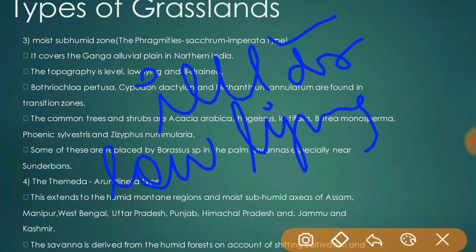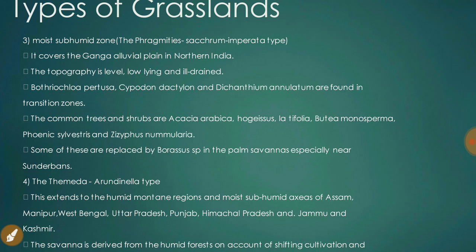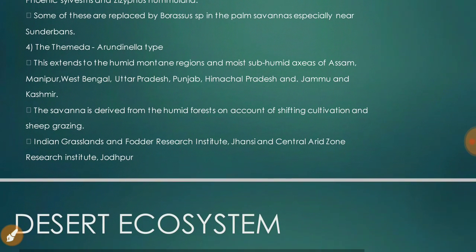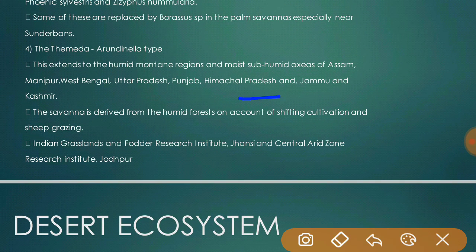The fourth one is the humid montane region. This extends to moist subhumid areas of Assam, Manipur, West Bengal, Uttar Pradesh, Punjab, Himachal Pradesh, and Jammu and Kashmir. And savanna is derived from the humid forest on account of shifting cultivation and sheep grazing.